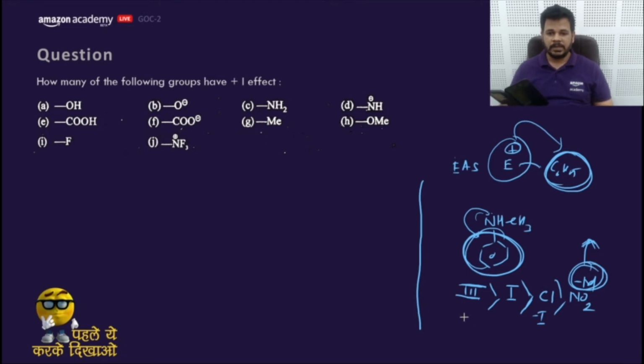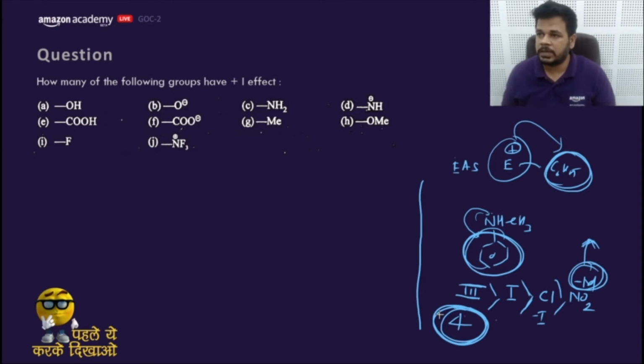What would be the answer? Third, then first, then second, and then fourth. That means the answer would be 4. So this is the way to answer.